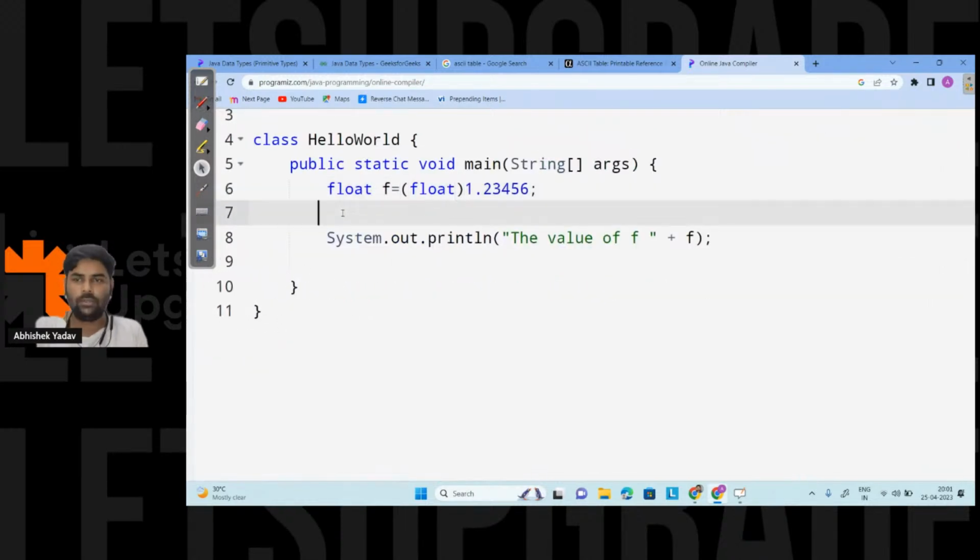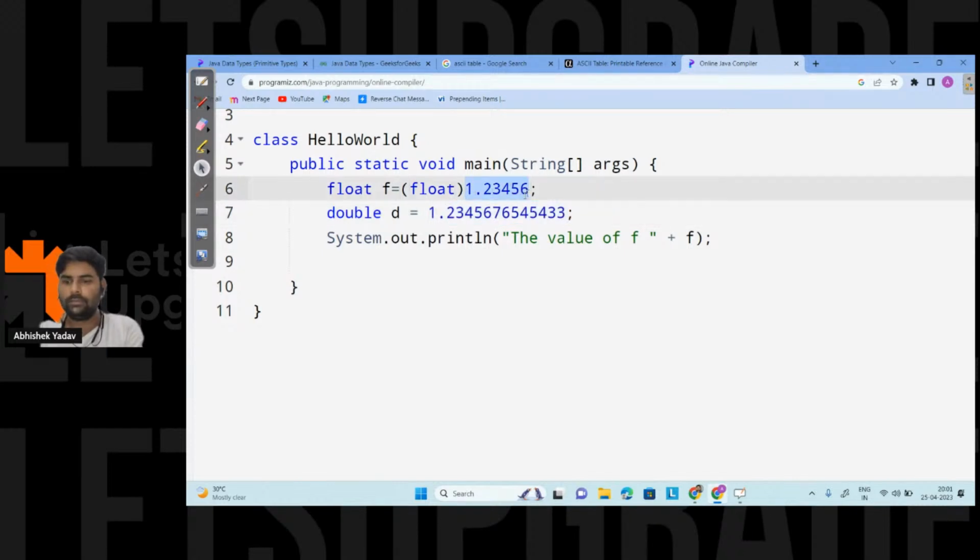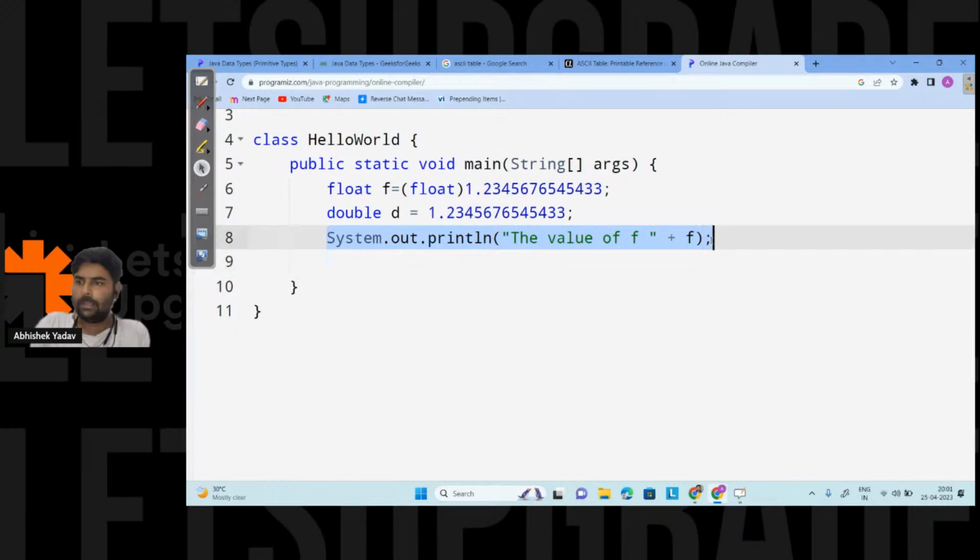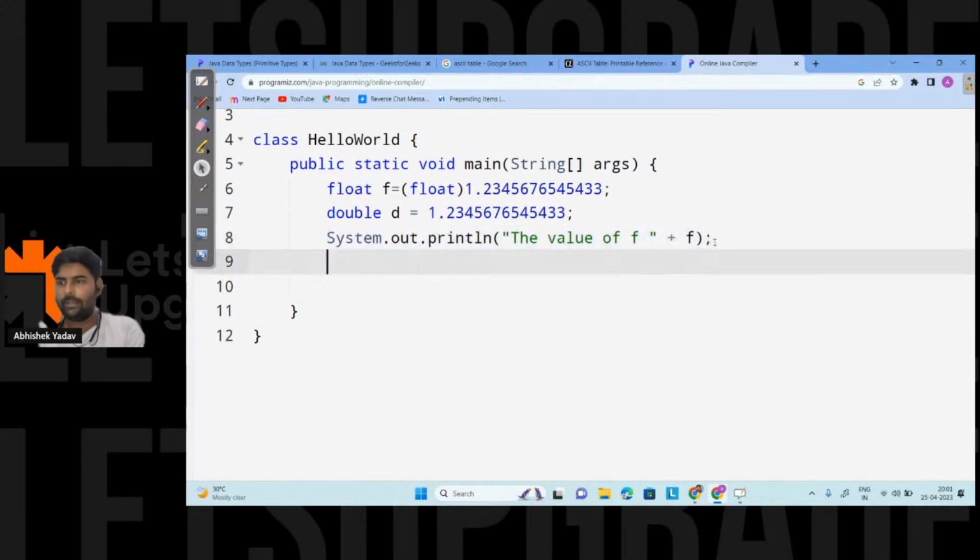So let's do the double one also. That is double d is equal to 1.2345678. Let's take the same data here also, and let's copy this part and paste this one. And this is d, this is d.